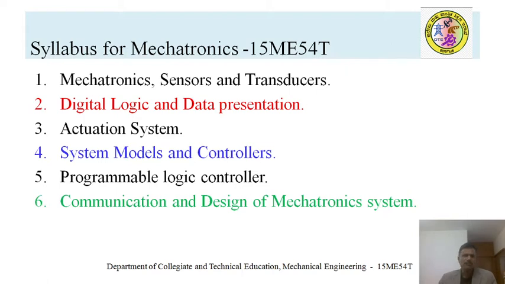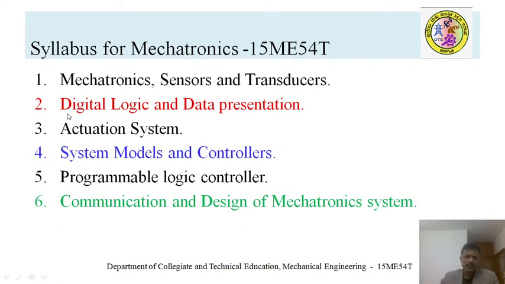The subject mechatronics mainly has 6 units. In the first unit, you understand the definition of mechatronics, its applications, what a system is, different types of systems and their examples, as well as sensors and transducers, their definitions, types, specifications, and the working of some sensors and transducers. This unit gives you a clear idea about the input devices used in a mechatronic system.